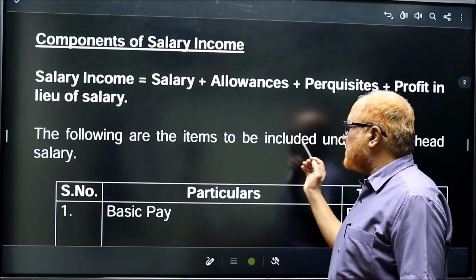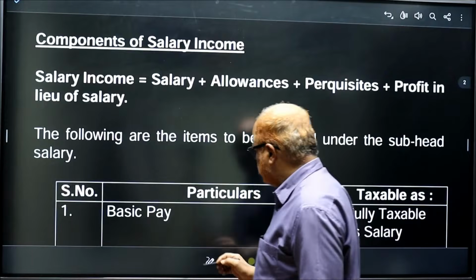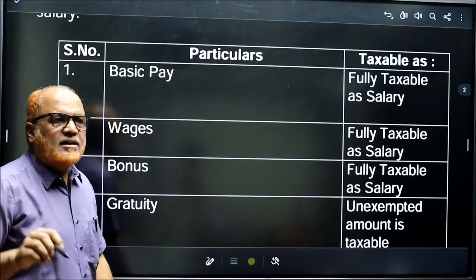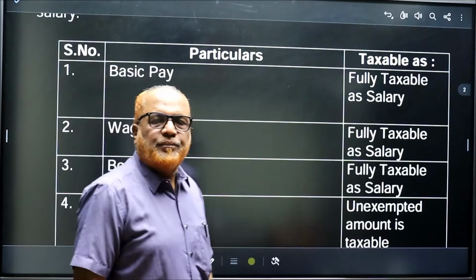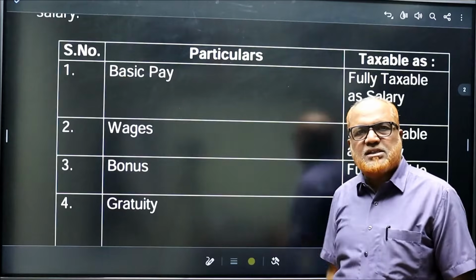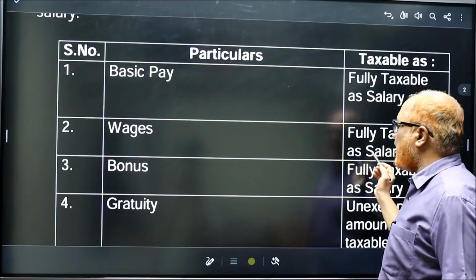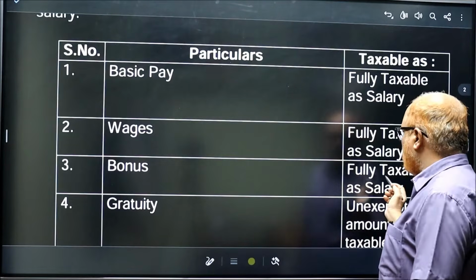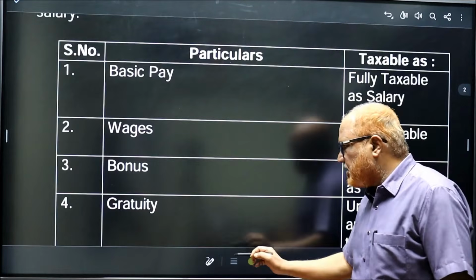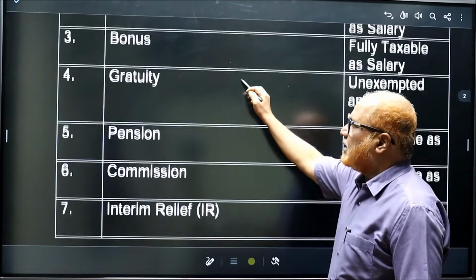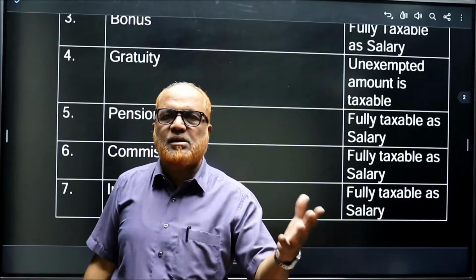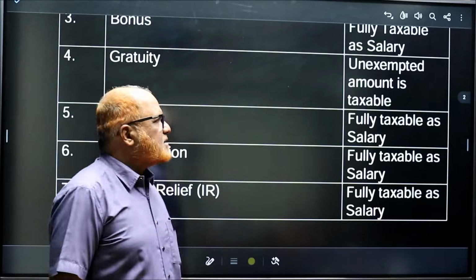Now the following are the items to be included under the head salary. What are the items that may come under the head salary? First of all, basic pay. It is fully taxable under the head salary. Then wages, fully taxable as salary. Bonus, fully taxable as salary. But gratuity, the unexempted amount will be treated as salary. That means some amount will be exempted, and the remaining unexempted amount will be taken under salary.